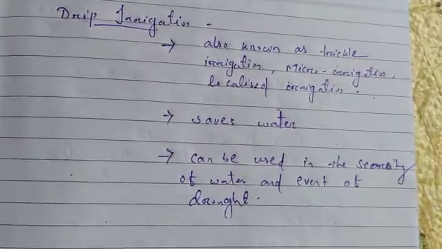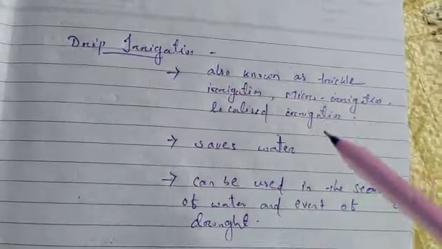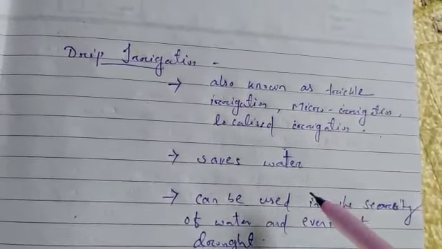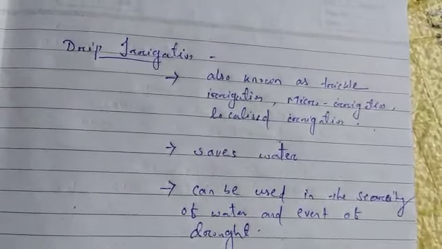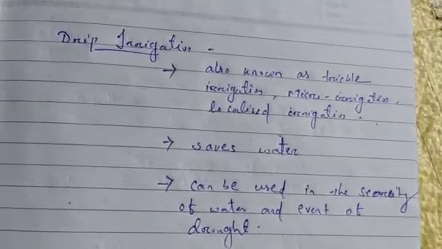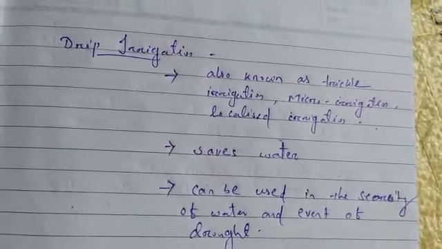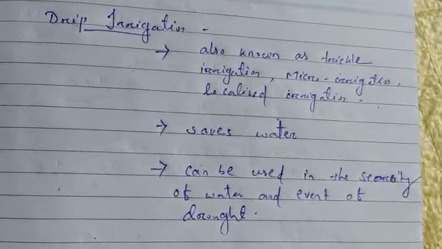When water is not available, this method is very useful because it saves a lot of water by allowing it to drip directly to the soil surface or root zone through a network of valves, pipes and tubes, so that the roots directly absorb the water. So this is all about irrigation methods.